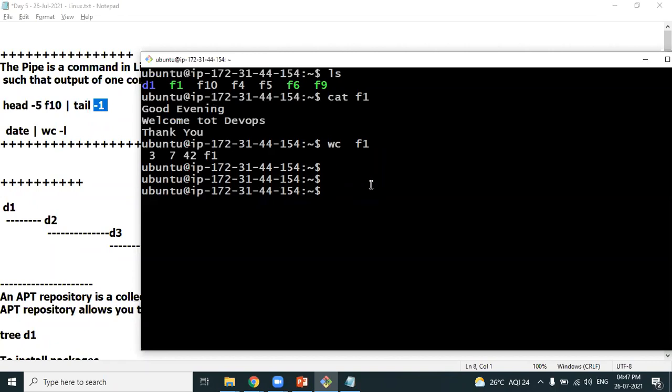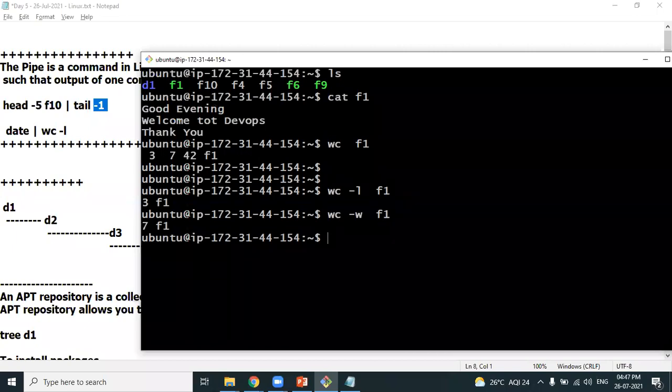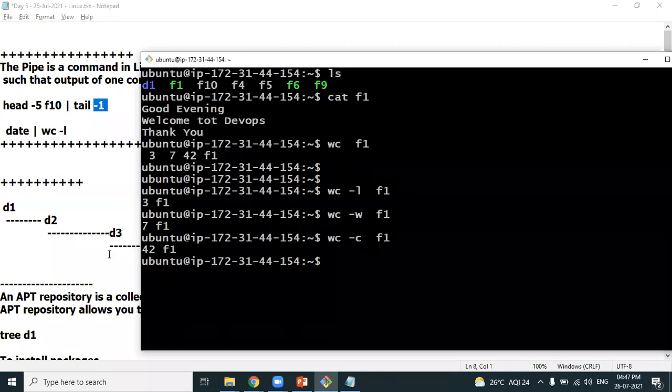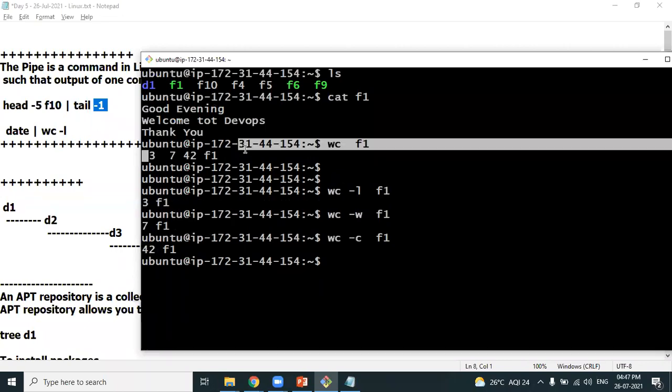Clear? Clear about this word count? So if you use wc -l, it will show you only lines. wc -w will show you only words. wc -c followed by F1 will show you only characters. 3 lines, 7 words, 42 characters. If you don't use any option, it will show you the complete words, lines, and characters.